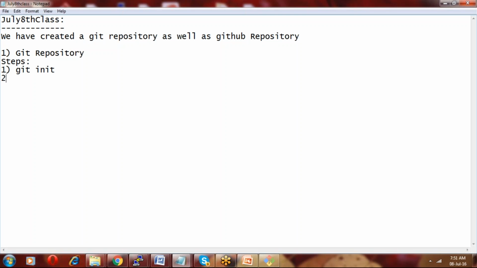It creates a repository, and then git status, and then git add, and then fourth, git commit with a message, the comment. That means files are added. So git init creates the repository, git status shows the status, git add dot moves all the files to the index folder, and git commit adds the files to the objects folder.